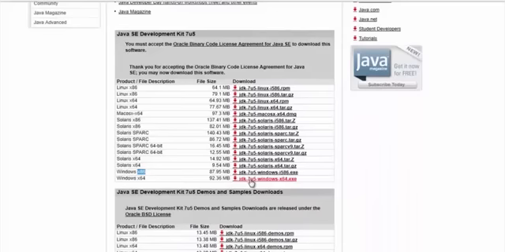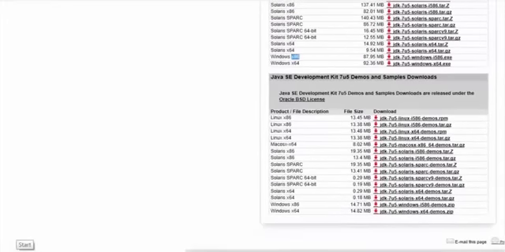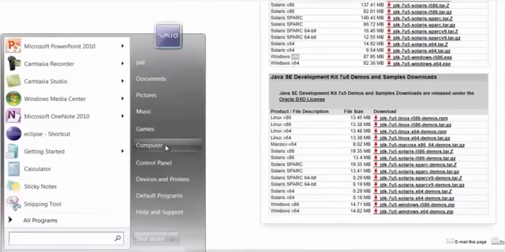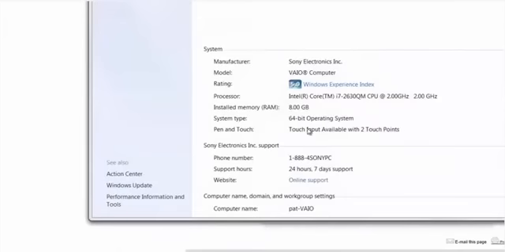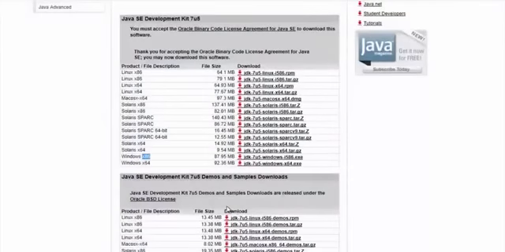To find out what kind of operating system you have, you can right click on My Computer, or if you have Windows 7, you can right click here on this computer, click on properties, and here you can see that the system type is 64-bit. If you have XP or Vista, just right click on My Computer and click on properties. You will be able to see how many bits your operating system is. Now I have a 64-bit operating system, Windows 64-bit.